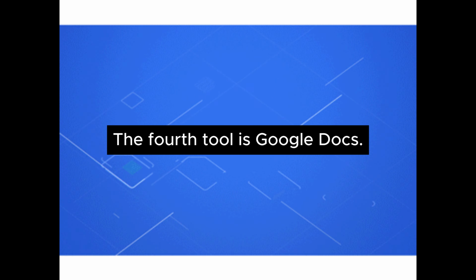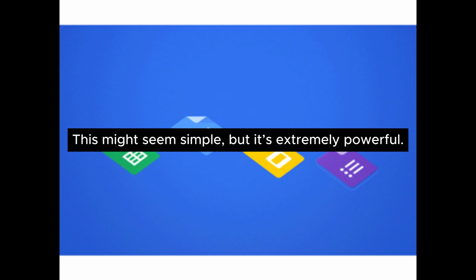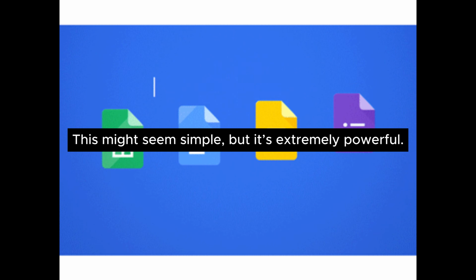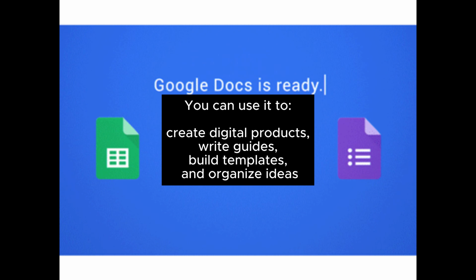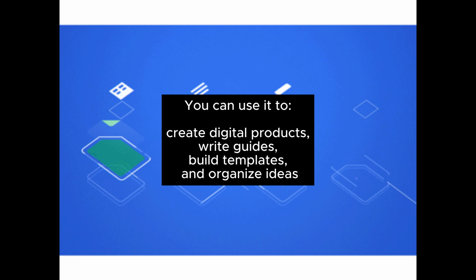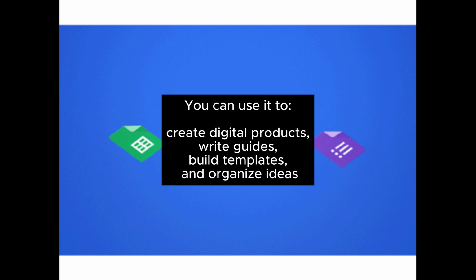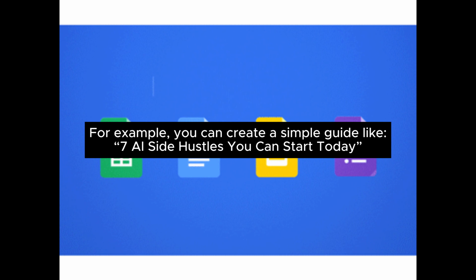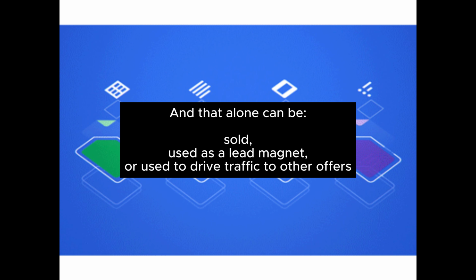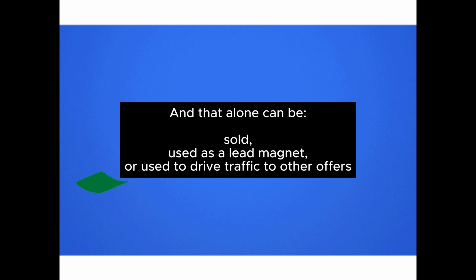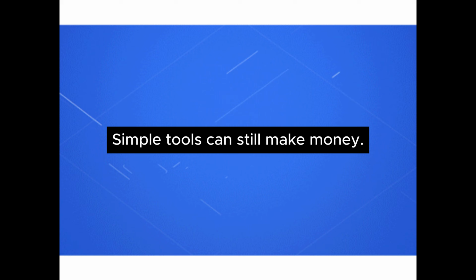The fourth tool is Google Docs. This might seem simple, but it's extremely powerful. You can use it to create digital products, write guides, build templates, and organize ideas. For example, you can create a simple guide like 7 AI side hustles you can start today, and that alone can be sold, used as a lead magnet, or used to drive traffic to other offers. Simple tools can still make money.